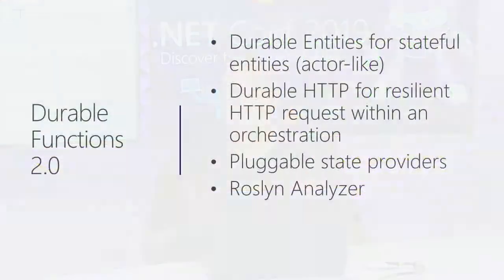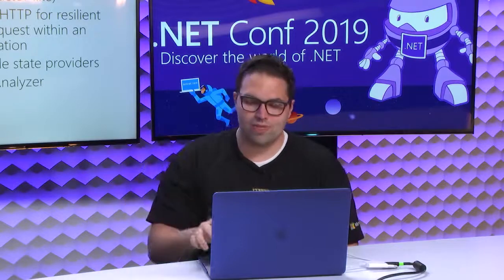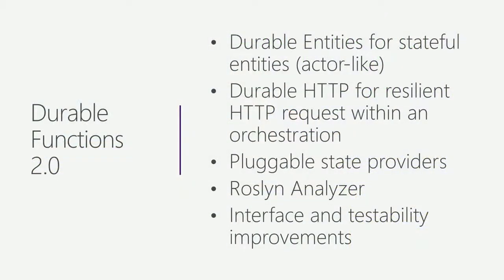We're shipping a Roslyn analyzer that will actually evaluate your code in Visual Studio or VS Code as you write it to let you know of common pitfalls like, hey, the code you wrote here isn't deterministic, and when it does a replay, it might end up getting in a weird state. Our analyzer can detect that and do the little squiggly lines for you, which is fantastic. We've also just made some nice improvements around the interfaces and testability so that you can more easily write unit tests, implement interfaces for your durable functions.